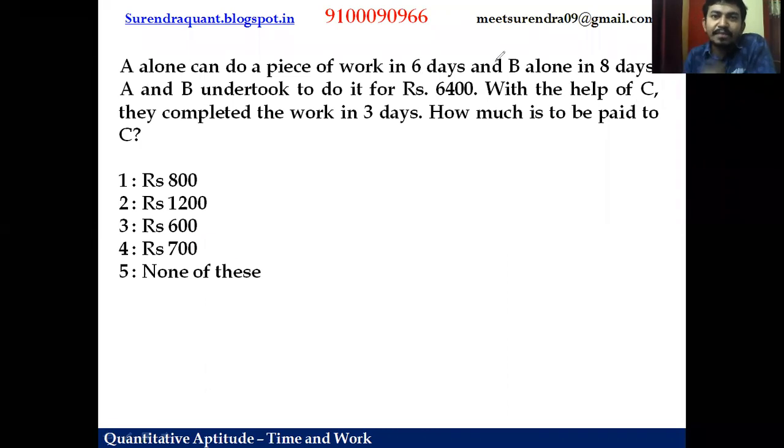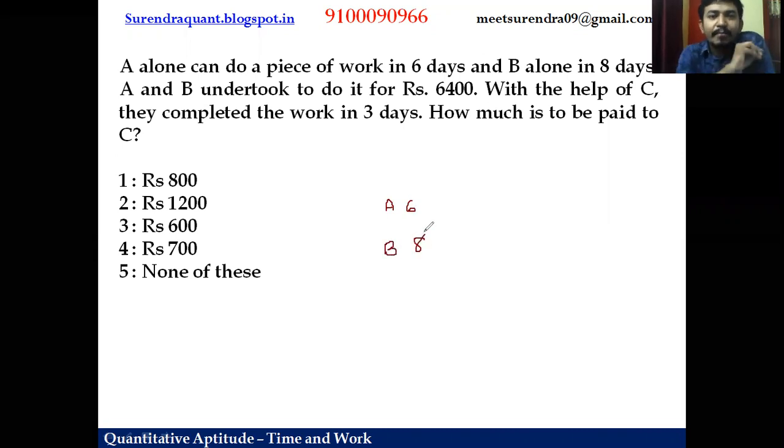A alone can do a piece of work in 6 days. B can do the same work in 8 days. But A and B undertook to do a work for 6,400. With the help of C, they can complete the work in 3 days. How much is paid to C in the work? So guys, with the help of C, A and B finished in 3 days, right?